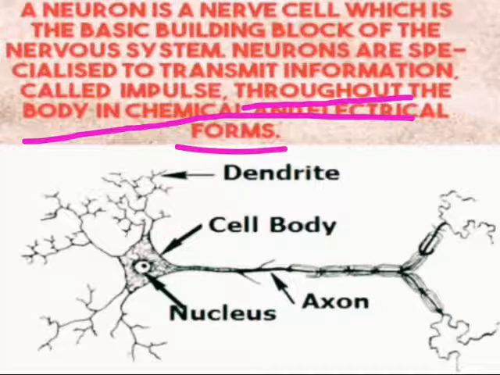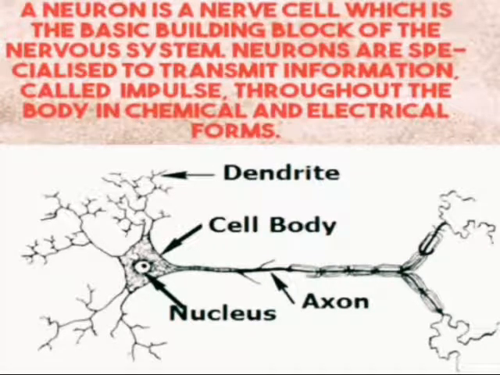Then you can think how fast the information runs to your brain in electrical form. That way information passes in electrical and chemical forms, and we call it an impulse.